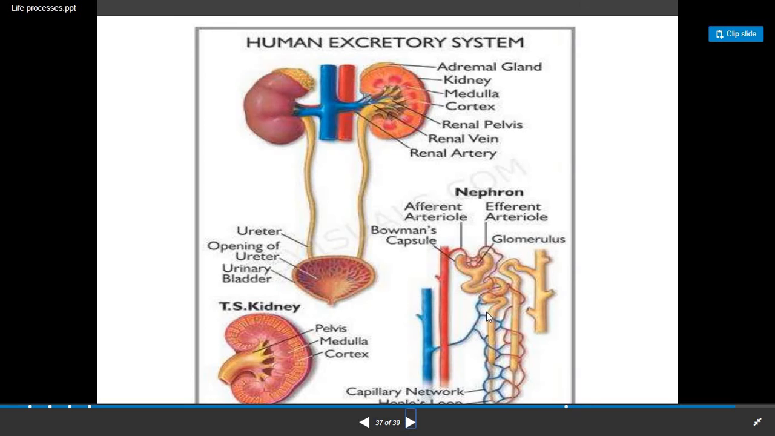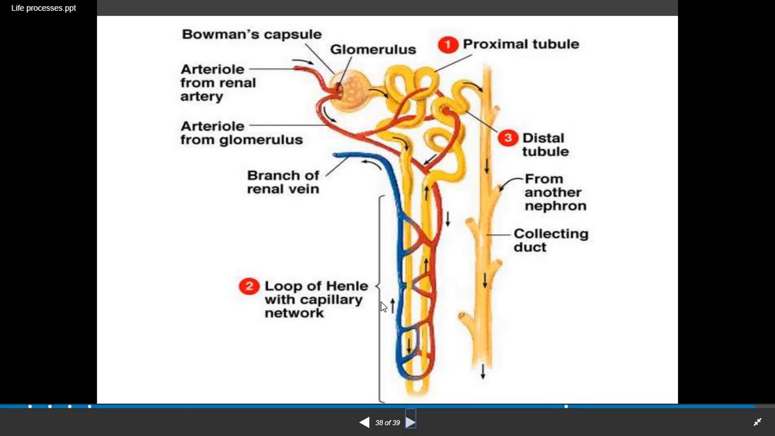Okay, now this is the nephron structure. Here the round portion is known as the glomerulus. Inside that there are blood capillaries. Then after that the neck portion is there. Then starting is the proximal convoluted tubule, and this tube-like structure is known as Henle's loop. Then the distal convoluted tubule. You can see in this figure clearly.